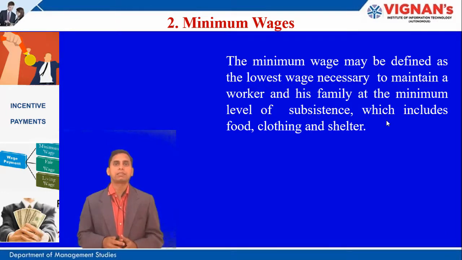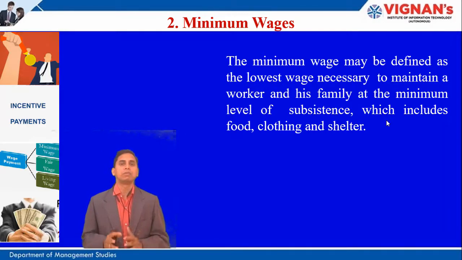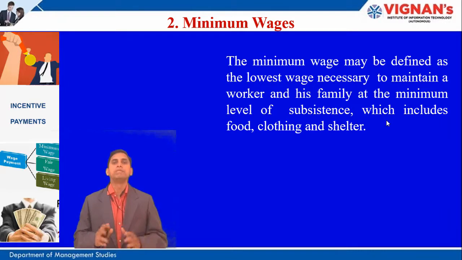So, minimum wage can be defined as the lowest wage that is necessary to maintain the level of subsistence, which includes food, clothing, and shelter. So, to fulfill the food, clothing, and shelter, the minimum that is required to be paid is called a minimum wage.